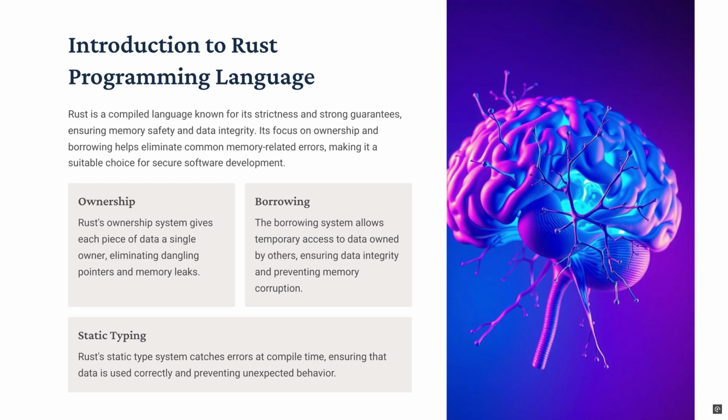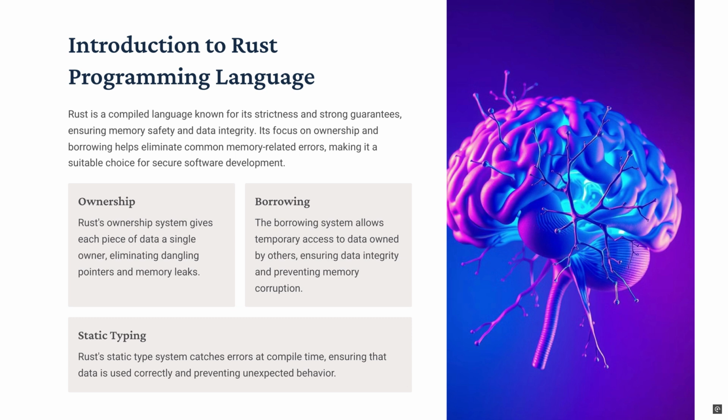So as an introduction to the Rust programming language, Rust is a compiled language known for its strictness and strong guarantees ensuring memory safety and data integrity. Its focus on ownership and borrowing helps eliminate common memory-related errors, making it a suitable choice for secure software development. So for ownership, Rust's ownership system gives each piece of data a single owner, eliminating dangling pointers and memory leaks. The borrowing system allows temporary access to data owned by others, ensuring data integrity and preventing memory corruption.